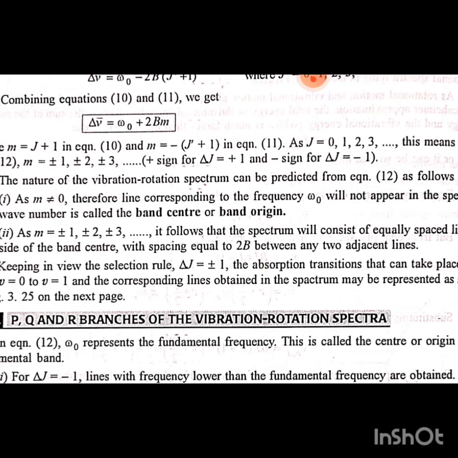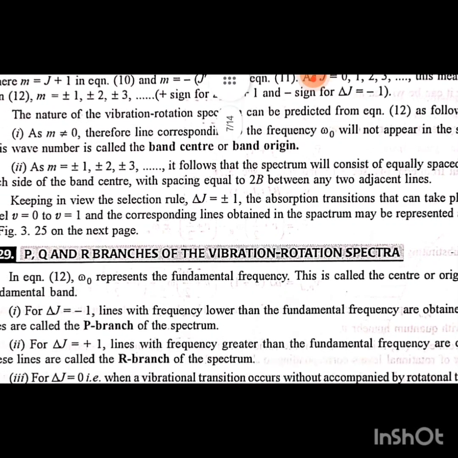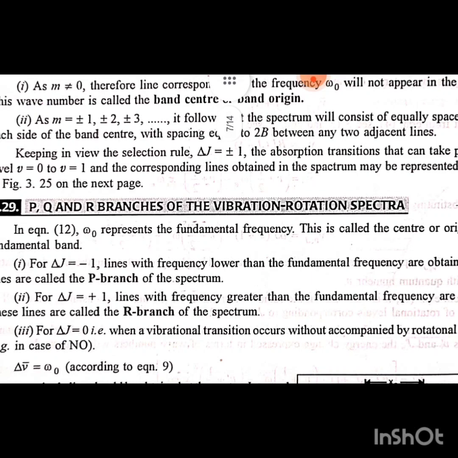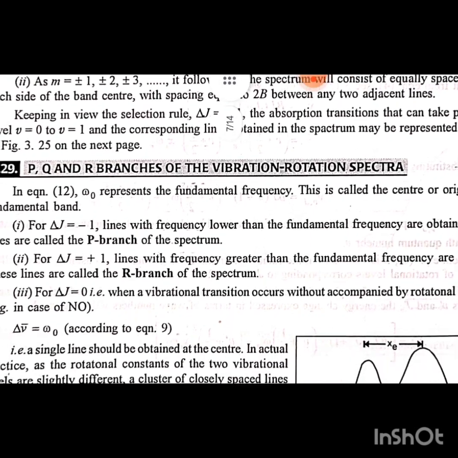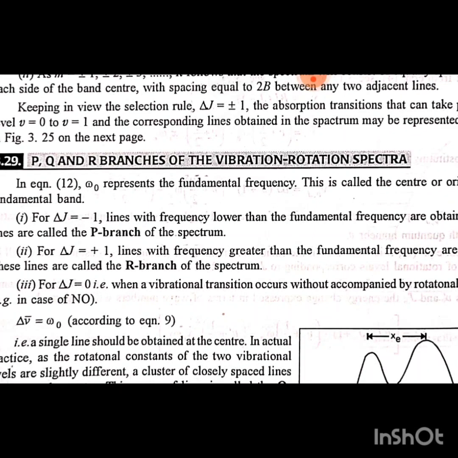The absorption transitions that can take place from level v0 to v1, and the corresponding lines obtained in the spectrum, may be represented as shown in figure 3.28 on the next page. 3.29 P, Q and R branch of the vibration rotation spectrum. In equation 12, ω0 does not represent the fundamental frequency. This is called the center of origin of the fundamental band.